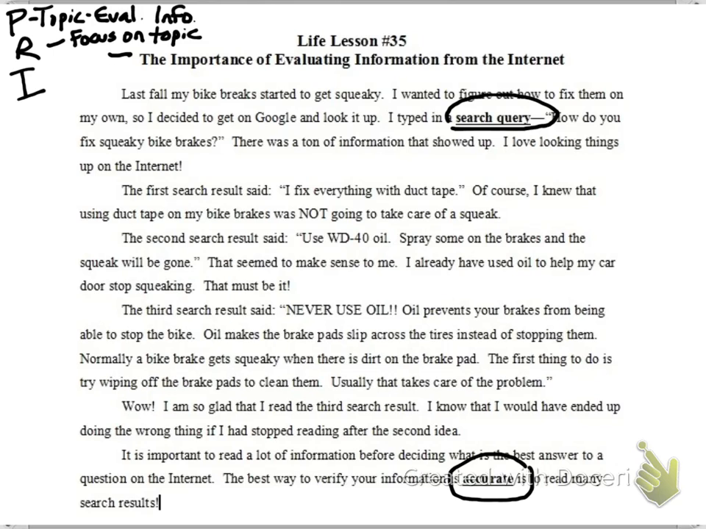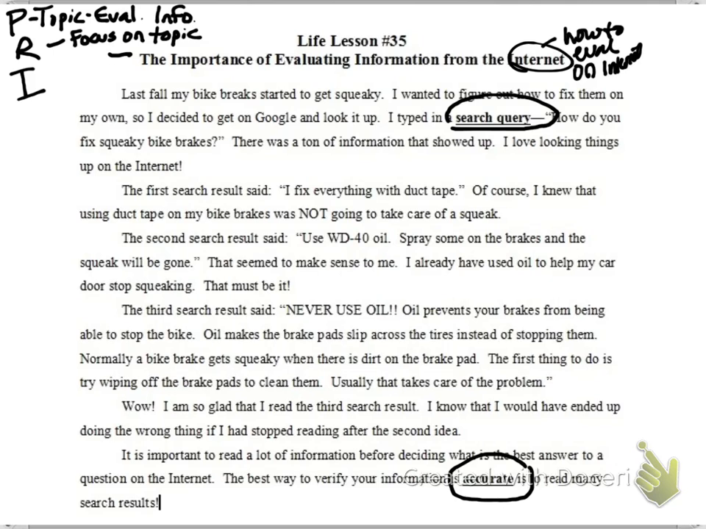Okay, the importance of evaluating information from the internet. Yes, the internet seems to be a key word here. It's going to be all about the internet. So it's how to evaluate on the internet.